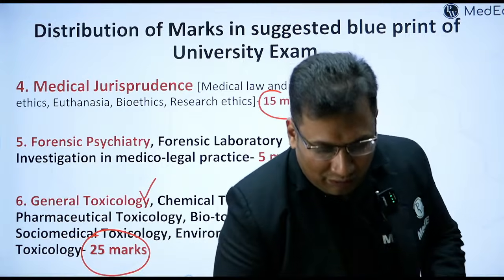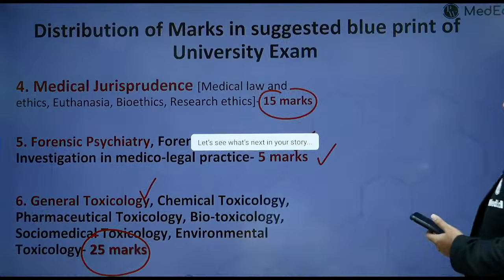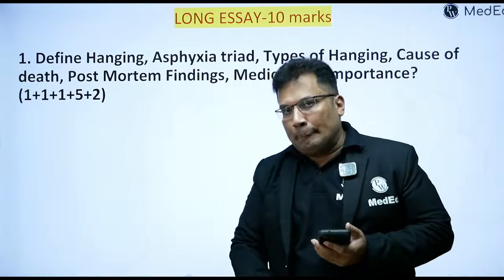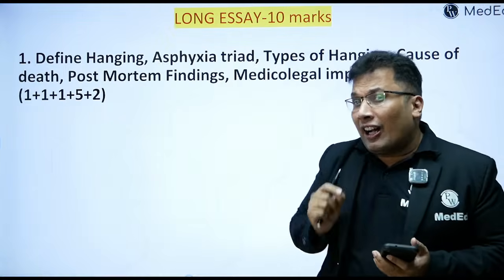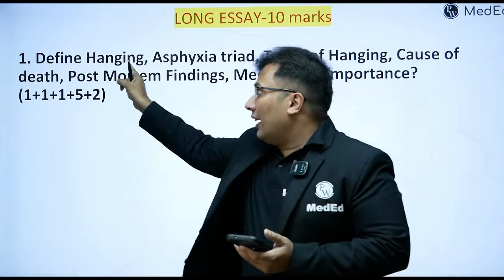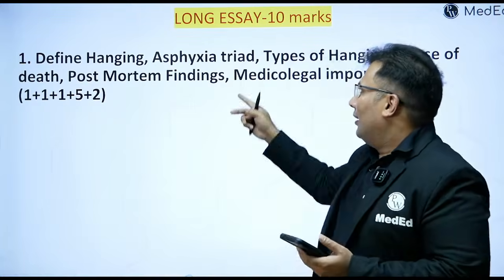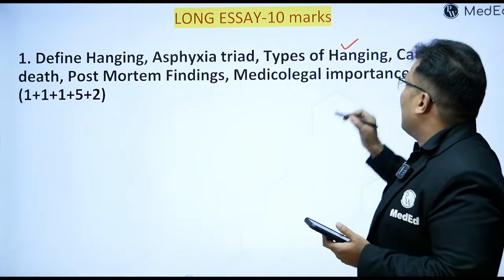Now I have a question for you. This is a very commonly asked long essay, 10 marks. Sometimes it can be a 5 mark question. Define hanging. Asphyxia triad. Types of hanging.